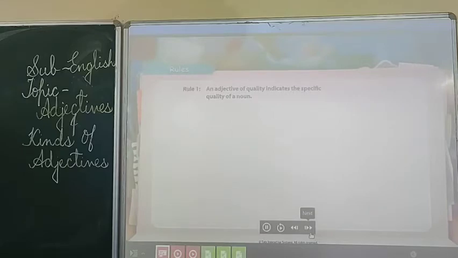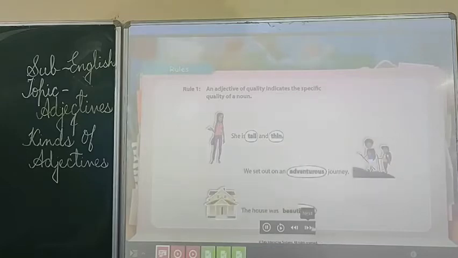An adjective of quality indicates the specific quality of a noun. For example, in this sentence, tall and thin are adjectives that describe some specific qualities or characteristics of the girl. Thus, tall and thin are qualitative adjectives. Similarly, the words adventurous and beautiful act as qualitative adjectives.